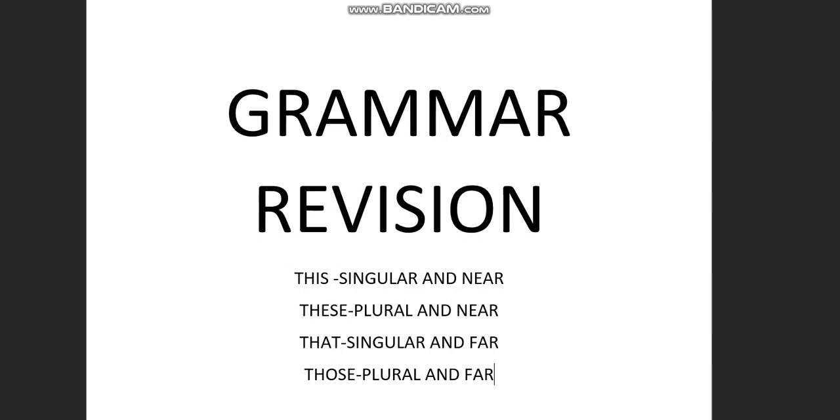Where is used to refer to a place. When is used to refer to a time, so whenever we want to refer to time, we use when.